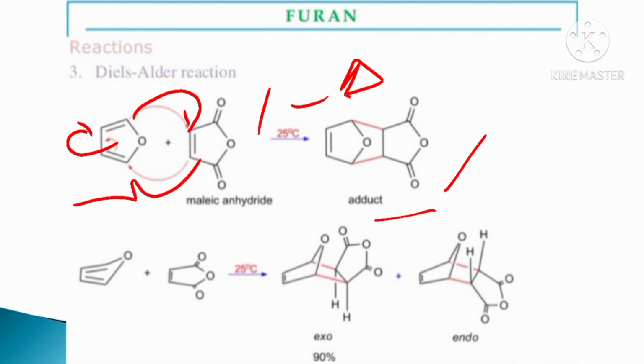In the Diels-Alder reaction, the exo compound is the major compound compared to the endo compound, because the exo compound is the thermodynamically stable compound.